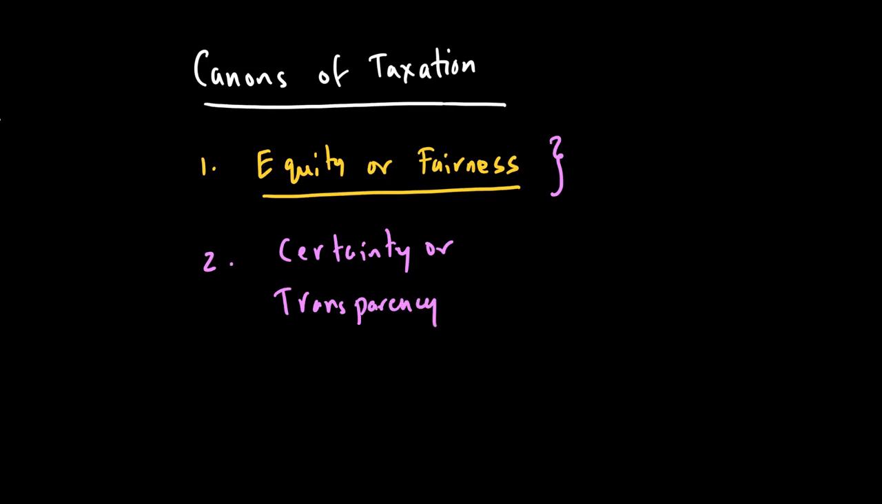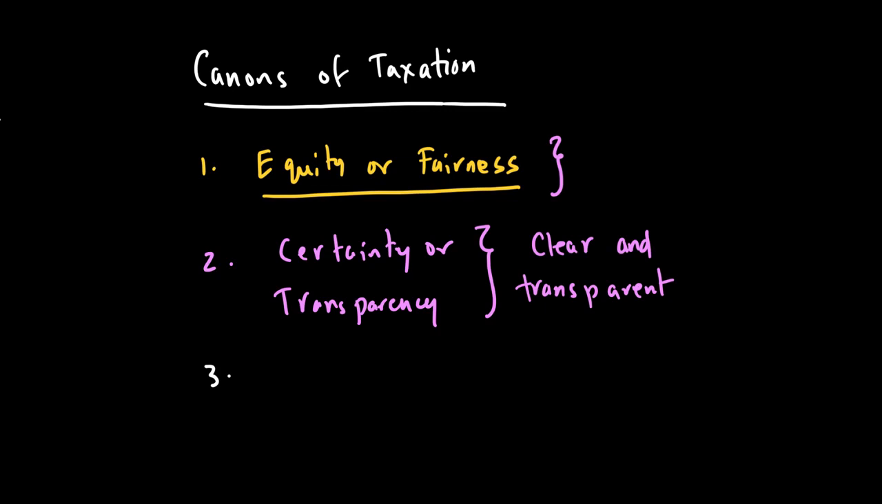This basically means that information about taxation needs to be made available in such a way that it is clear and transparent. So there should not be any hidden costs when it comes to taxation. People should know exactly what they are supposed to pay, how much their tax liability is, and when they are supposed to pay as well. So there should be complete certainty about it. There should not be any surprises, where suddenly my tax liability goes up when I was expecting something else.